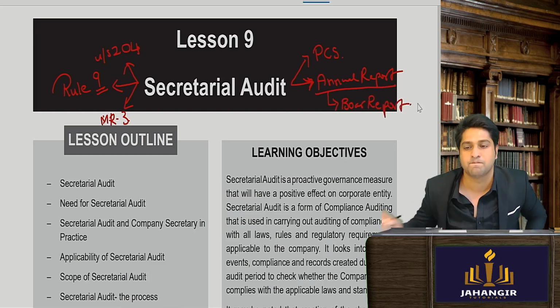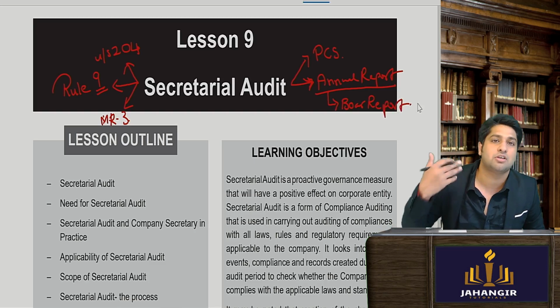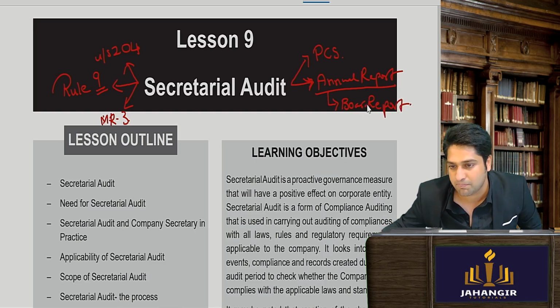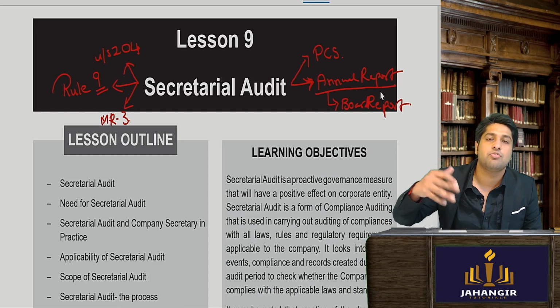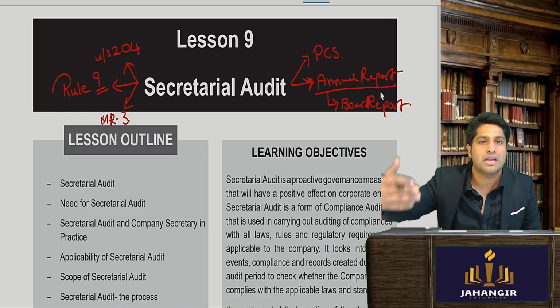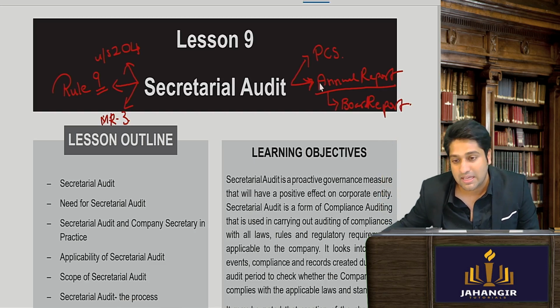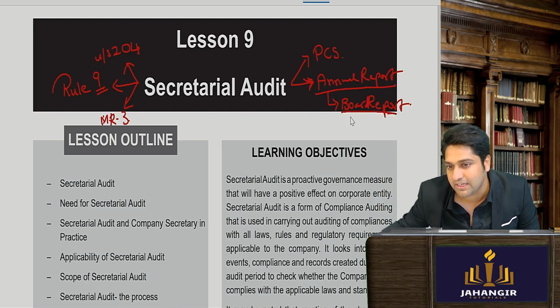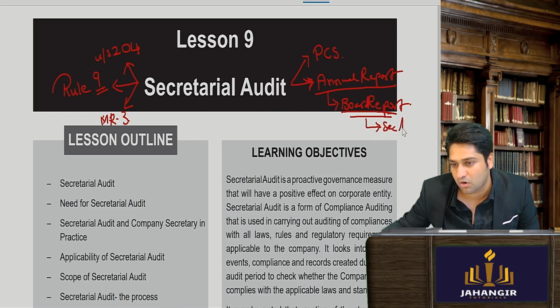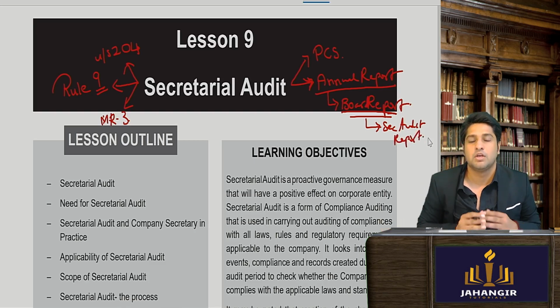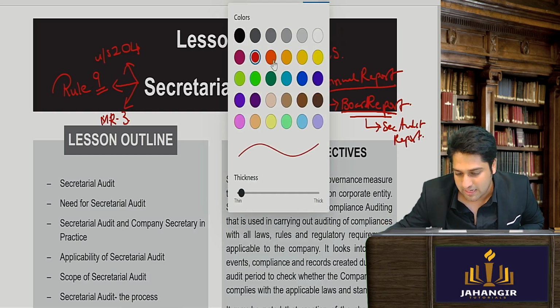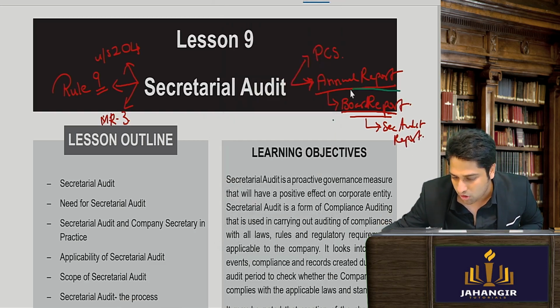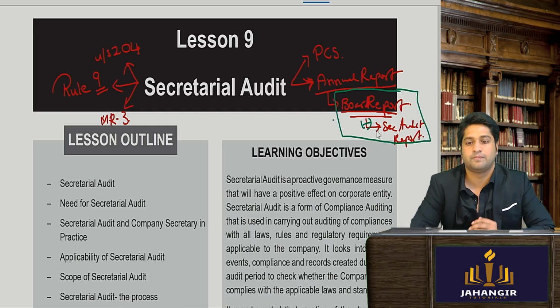board report. That is where the board of directors is talking to the shareholders. It is prepared by the board of directors, and the board of directors would like to share with you XYZ. In this board report, they mention the secretarial audit report. Am I clear with this? So correctly stated by all, a secretarial audit report is sent as an attachment to the board report. Is this clear?